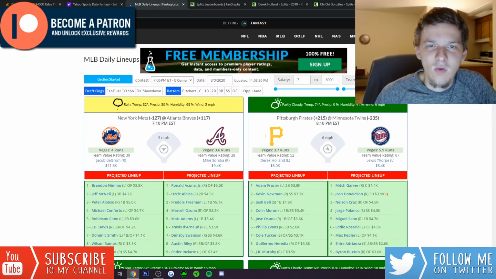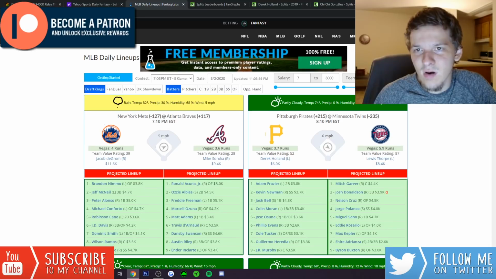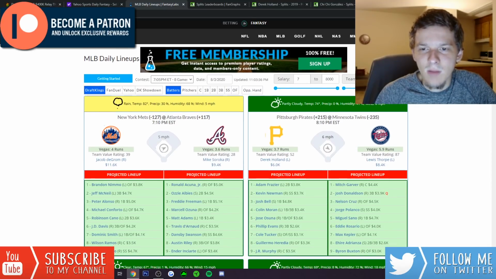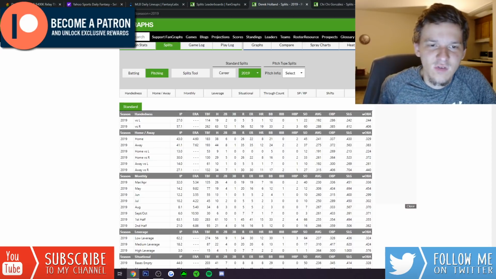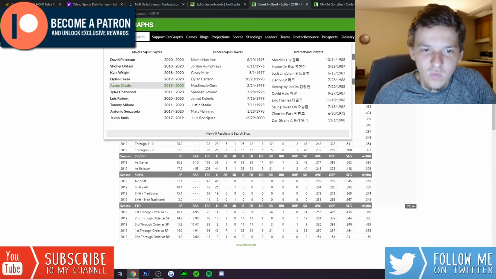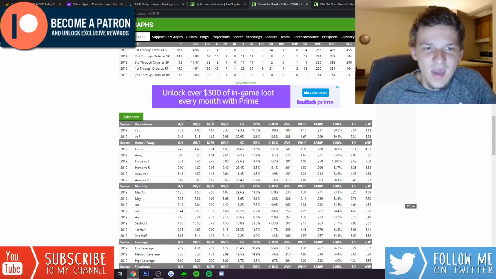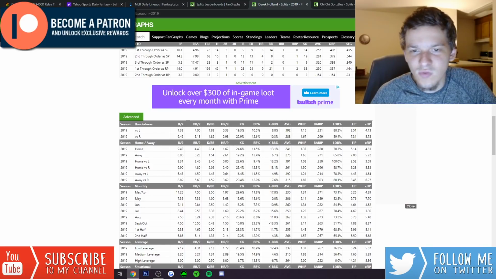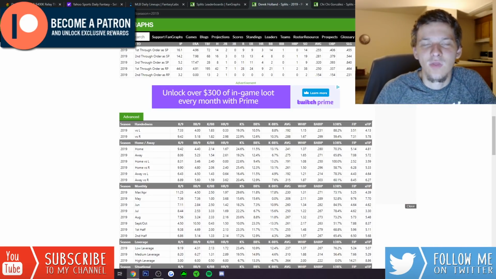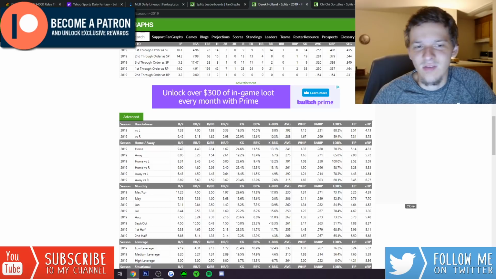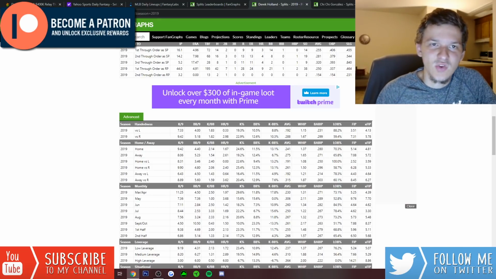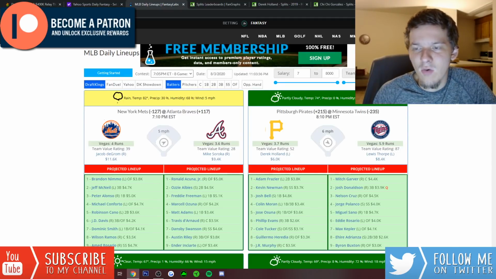I think the Twins, though, might be one of my favorite teams here against Derek Holland. Derek Holland's just not a pitcher I believe in. This is a guy that gets absolutely crushed by righties. Last year versus righties, he allowed a .406 wOBA. In terms of home runs, he gave up a ton of power to righties, 2.98 home runs per 9, nearly 3 home runs per 9. 23% strikeout rate, which is decent, but still not something you're going to be scared of, especially when it comes to these Twins bats that have a ton of power.